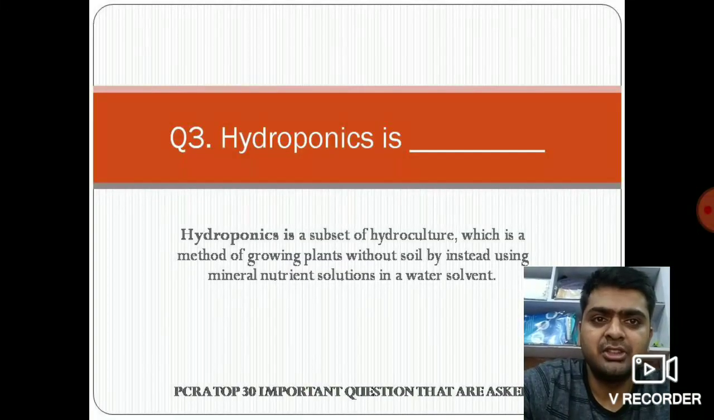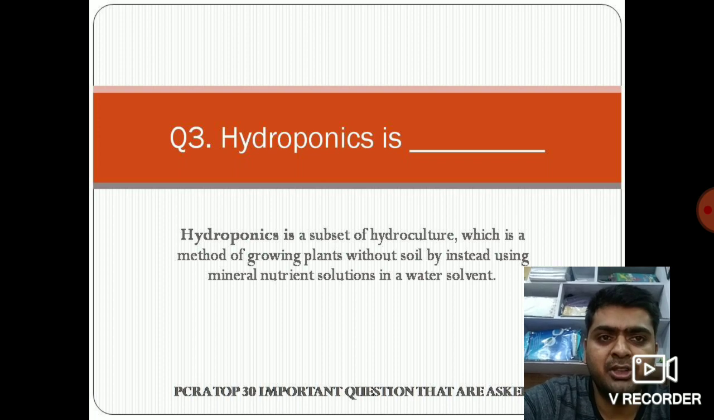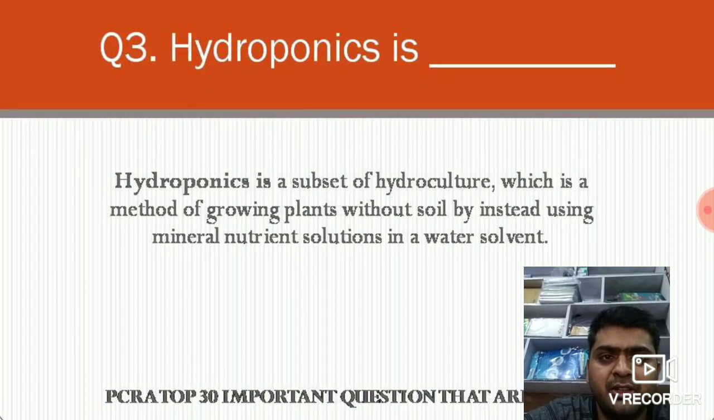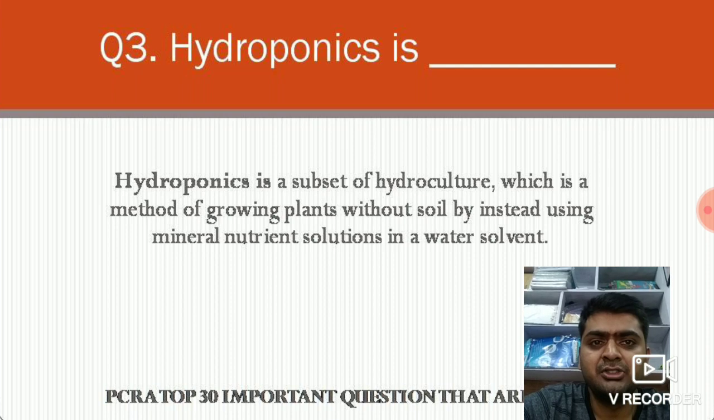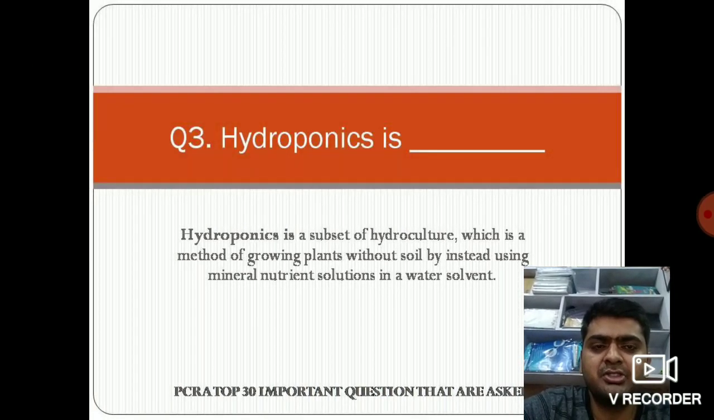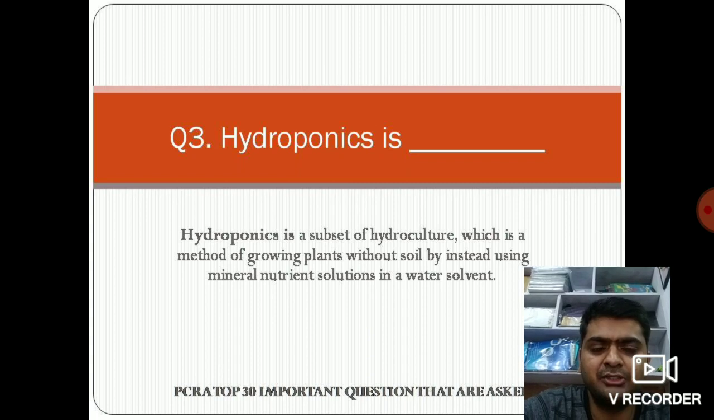Third question is: hydroponics is? Hydroponics क्या है? Yes, hydroponics is a subset of hydroculture, which is a method of growing plants without soil, by instead using mineral nutrient solutions in a water solvent. तो hydroponics क्या होता है? जो मेथड होता है प्लांट्स ग्रो करता है without the use of the soil. So this is the process through which hydroponics works. So nice question. Now let's move to the next question.